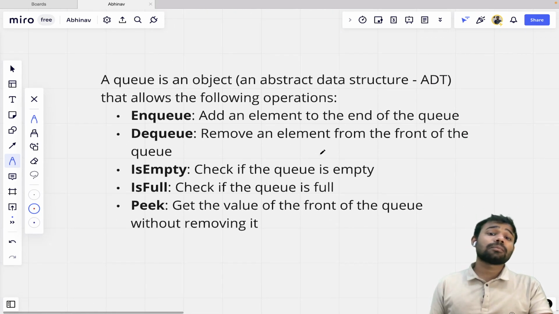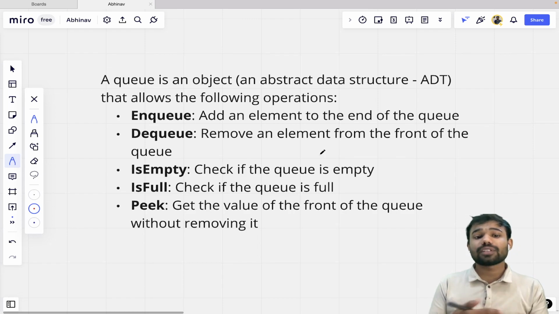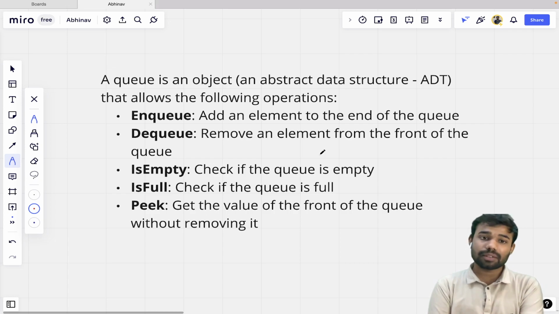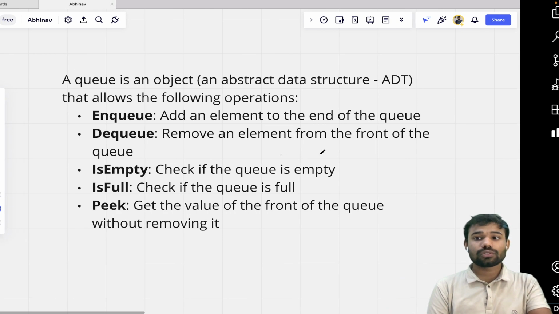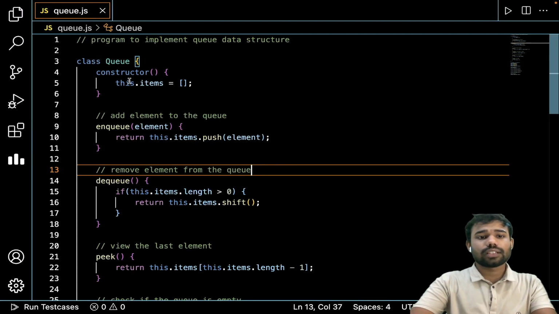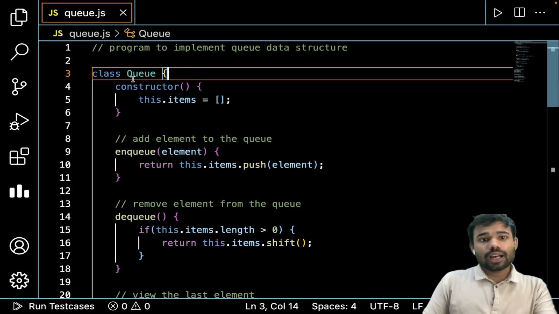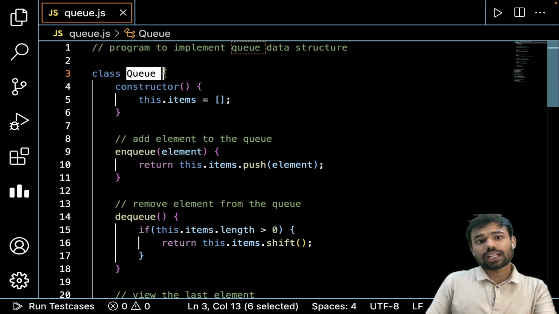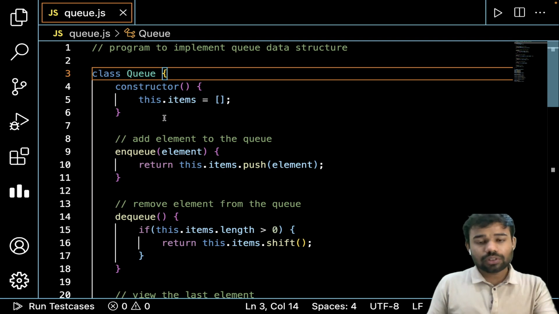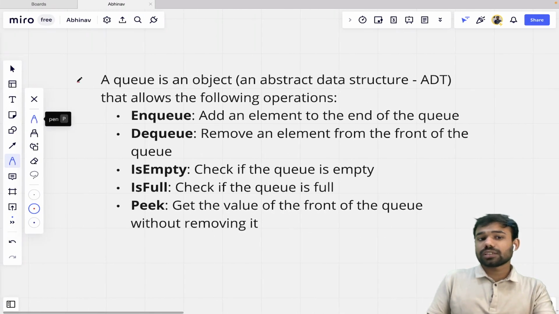Now we have some operations. We have some different operations for queue also, just like in stack we were having some operations. Similarly, we have those operations on queue also, and I have also written the code. Just like I have written for a stack, I have also created this file for queue, and we will understand how this queue works, and we will also run this particular code to know how things basically work. Okay, so this is what queue is.